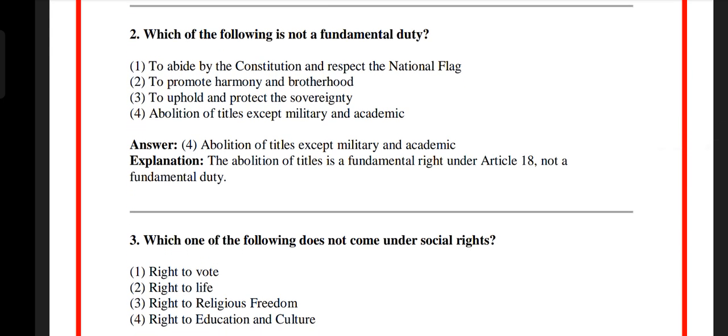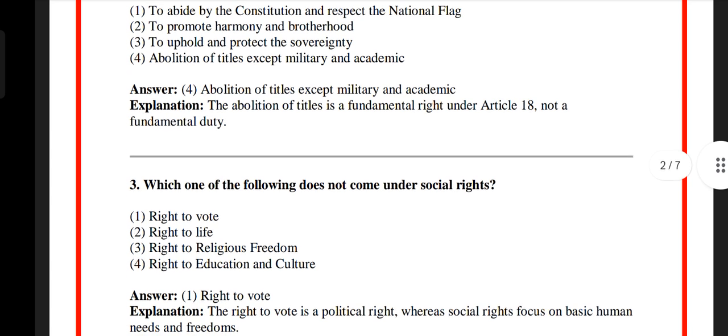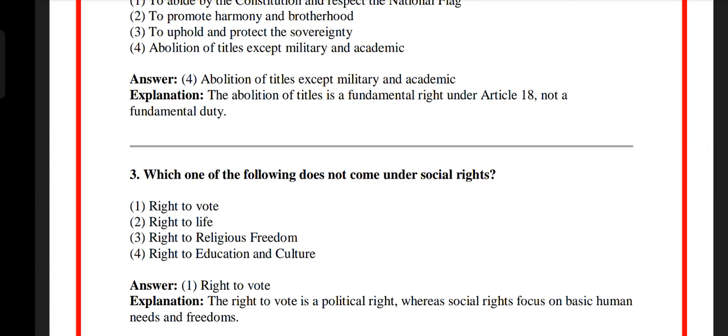Question number 3. Which one of the following does not come under social rights? Option 1 right to vote, option 2 right to life, option 3 right to religious freedom, option 4 right to education and culture. The answer is option 1 right to vote. The right to vote is a political right, whereas social rights focus on basic human needs and freedoms.